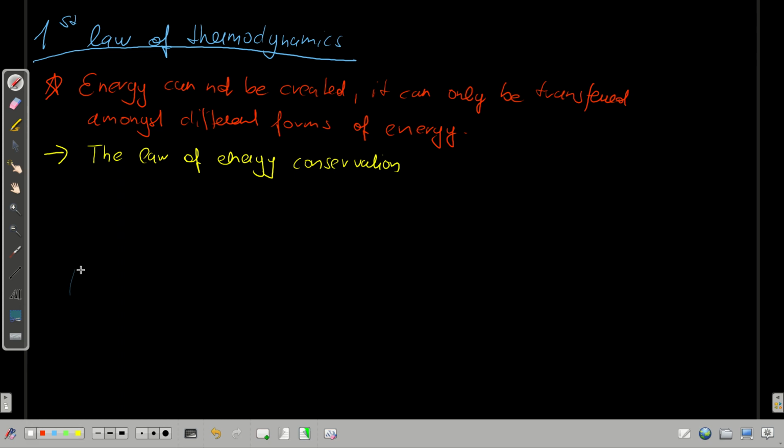Now actually, to explain what the first law of thermodynamics means, we have to ask ourselves the question, what actually is energy? So what is energy? And one definition is that it is a quantitative property that can be transferred to heat, work, or light. So it's a quantitative property.